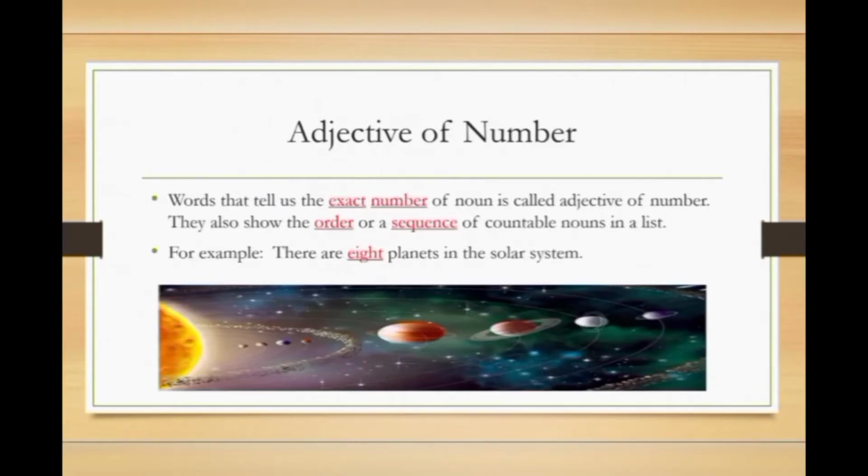Adjective of number. Words that tell us the exact number of noun are called adjectives of number. They also show the order or a sequence of countable nouns in a list. For example, there are 8 planets in the solar system. See this example, in this sentence the word 8 is highlighted with red. Okay, this is the adjective of number. So it tells us the exact number of planets in the solar system.